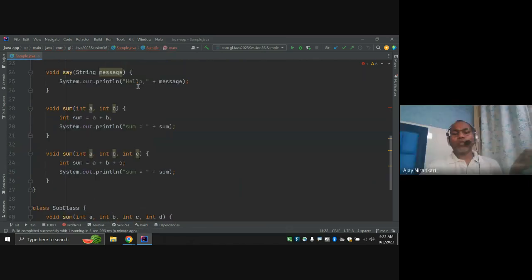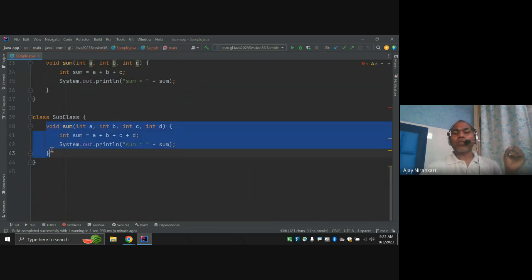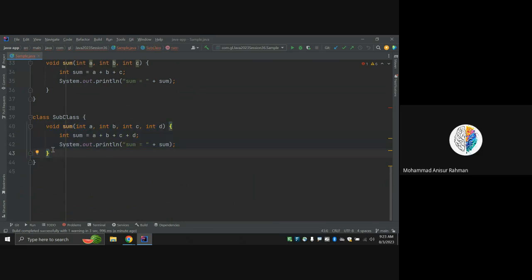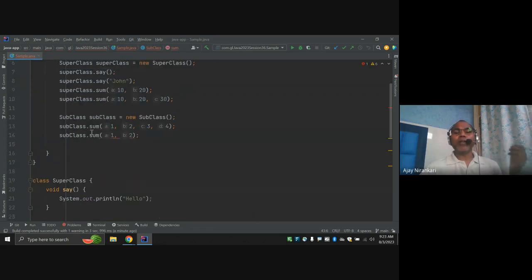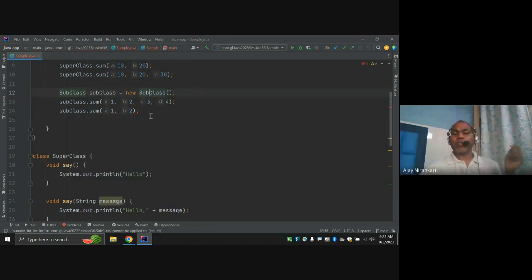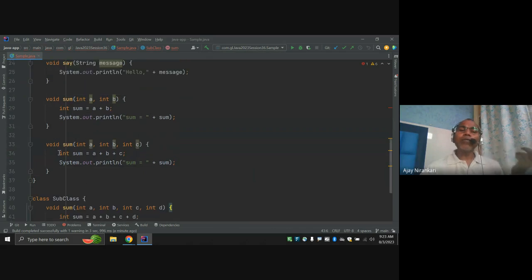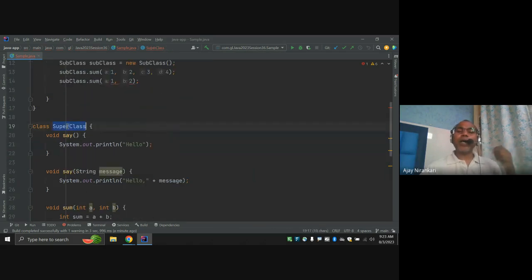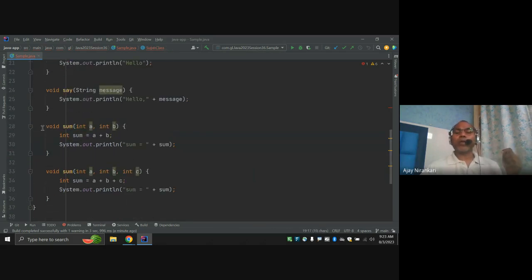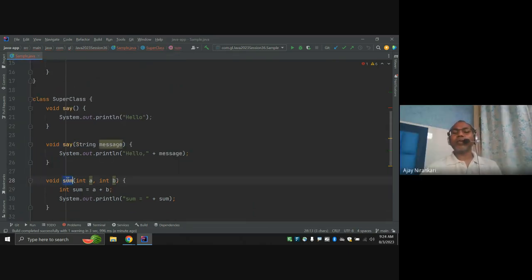So till now you cannot say that the sum method is overloaded, because you have only defined the sum method with four arguments. But here I want to sum up two numbers, and in this subclass there is no sum method for two arguments, so I cannot say overloaded. But I know I have one class that already has a sum with two arguments. So why can I not reuse this method?